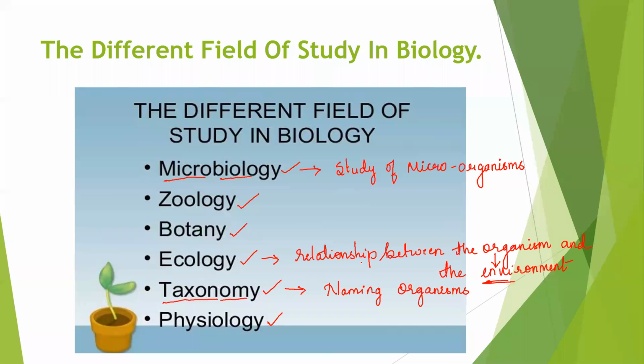But when it comes to scientific language, we should only use the taxonomical name. I'm just giving examples, don't stress about it. The taxonomical name of rice is Oryza sativa. For mango it is Mangifera indica. For humans it is Homo sapiens.